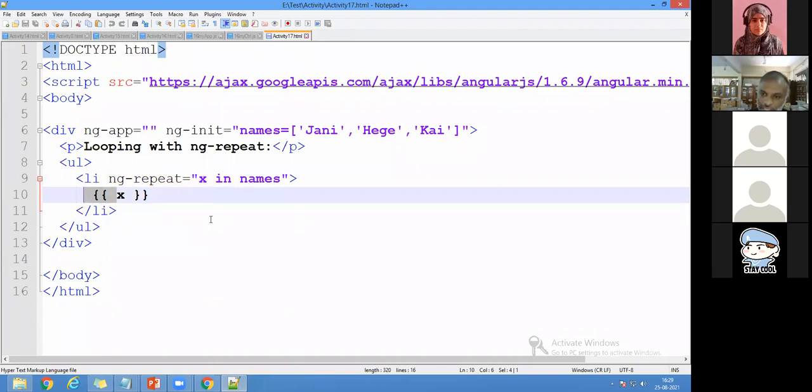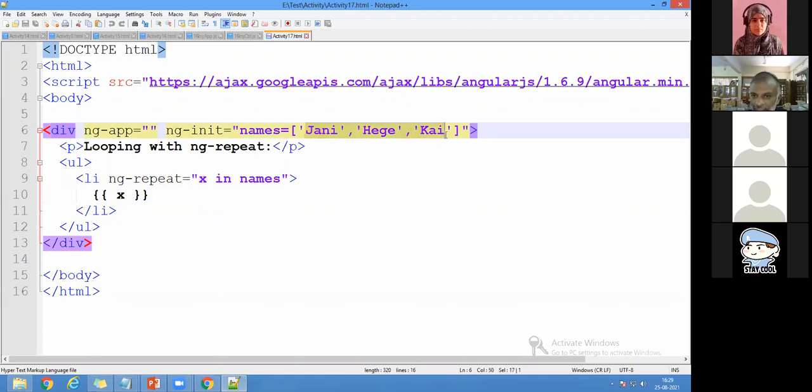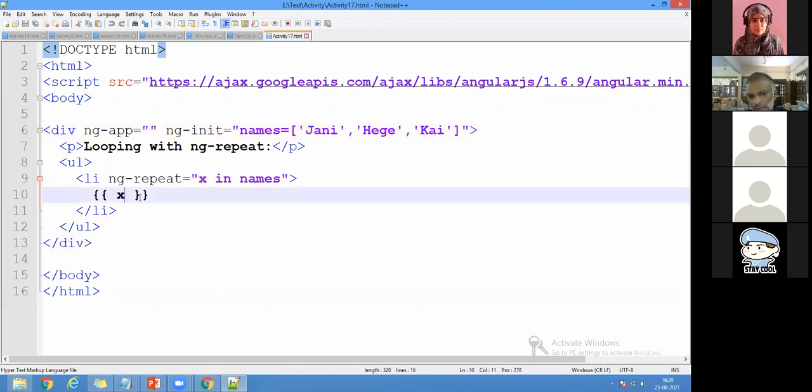Suppose I want to go with n number of items. For example, 30 students are there. I want to display all the 30 students. Then I can create names like this, and I can display all the names with the help of a list. Whatever list you want, you can write here. It is not only an unordered list; if you want, you can write it in an ordered list also. Whatever you want, you can write it, but basic HTML is needed. So this is about activity 17. And next I'll go here with activity 18.